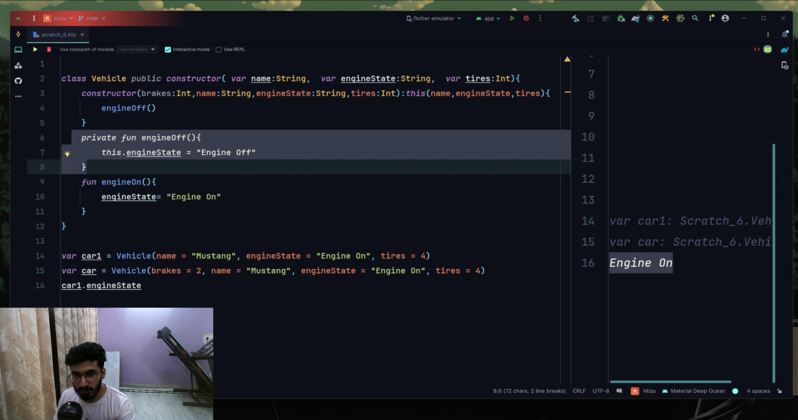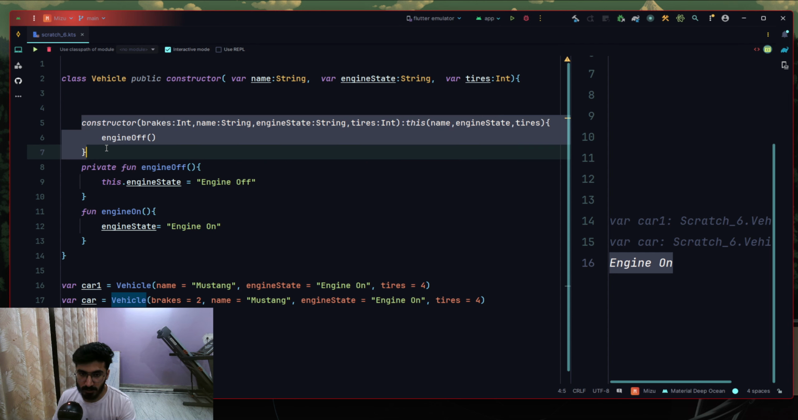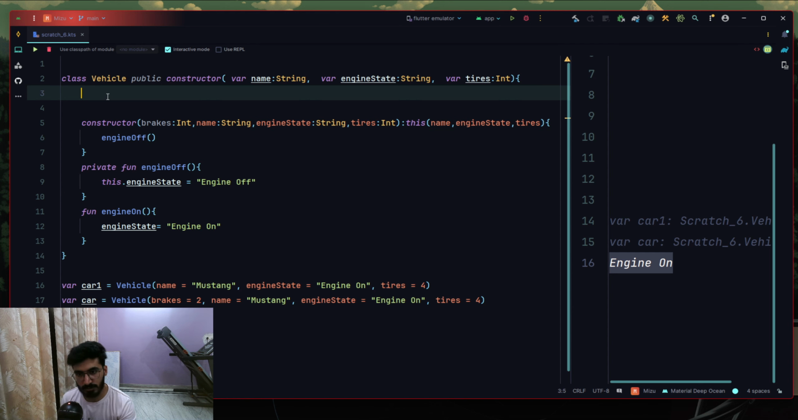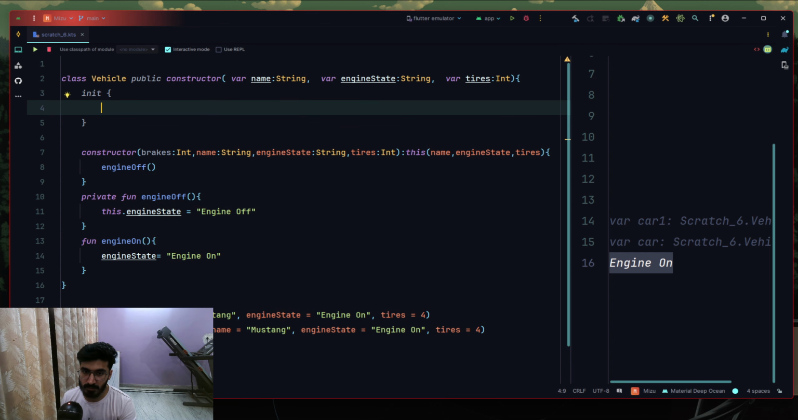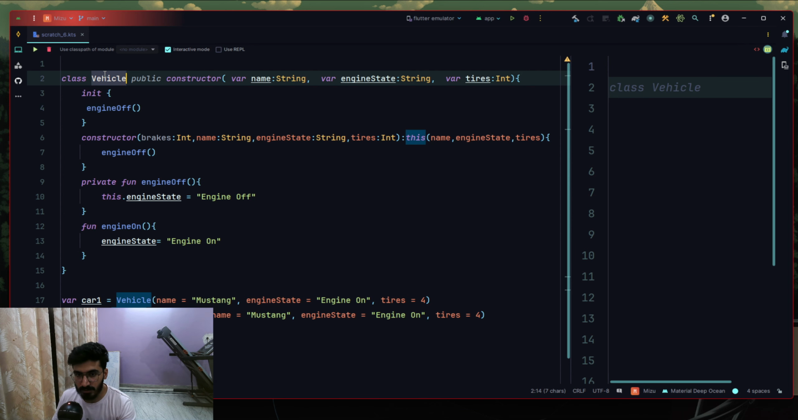Let's try to explore more about classes. One important concept that I want to introduce is called init, the initialization block. As you can see in the secondary constructor right here, it automatically calls engine off. What if we want to make this possible in the primary constructor as well, right? And we will introduce the block called init, initialization block. On initialization of this vehicle class, please call this function. It will say engine off. It will automatically be called on the initialization of the vehicle, right?